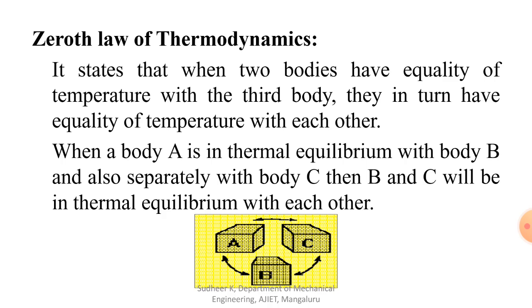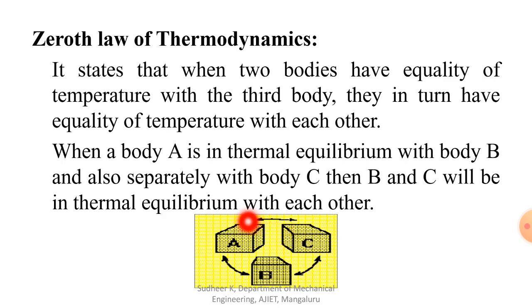The heat from the 100 degree body will transfer to system B through the diathermic wall. After some time, system A's temperature will decrease and system B's temperature will increase.